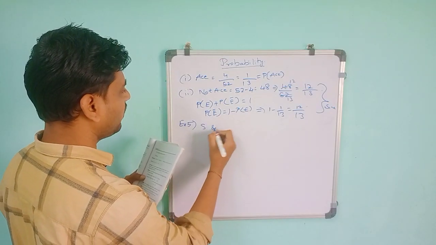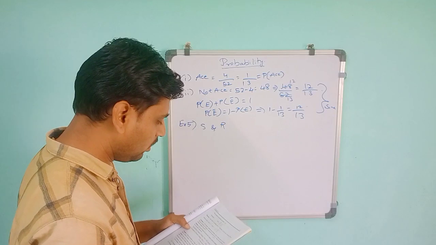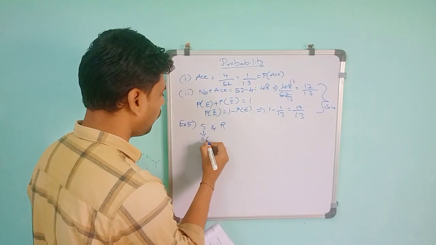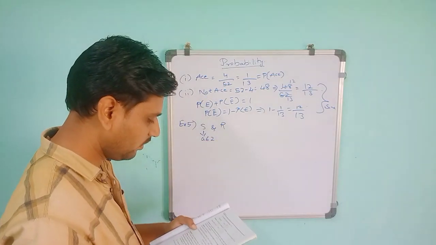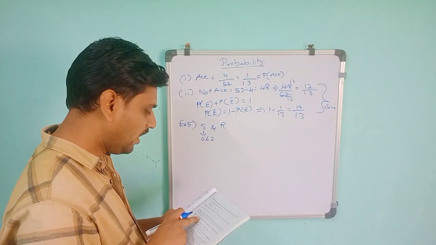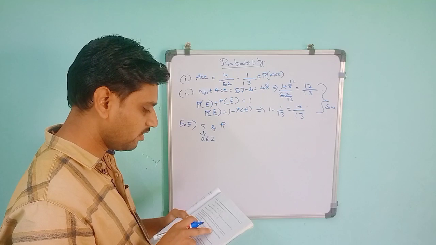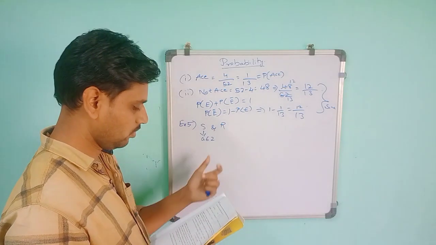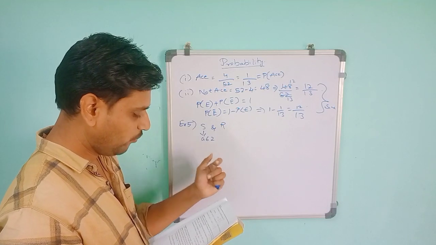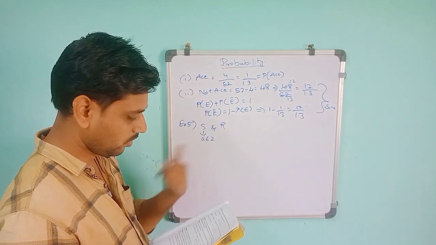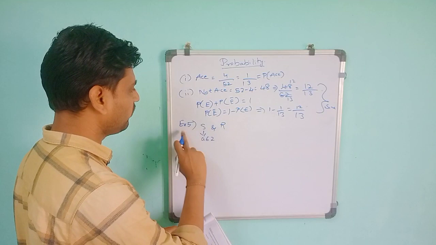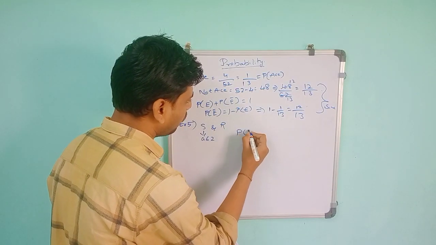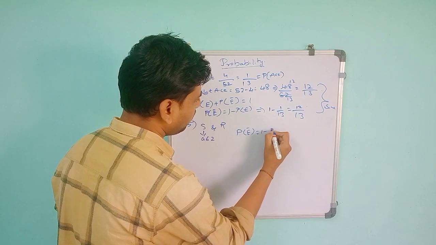They have given that the probability of Sangeeta winning is 0.62. Let S and R be the events that Sangeeta wins the match and Reshma wins the match. If you want to find Reshma's probability, it is the reverse of this result. As you know, P of E bar is equal to 1 minus P of E.